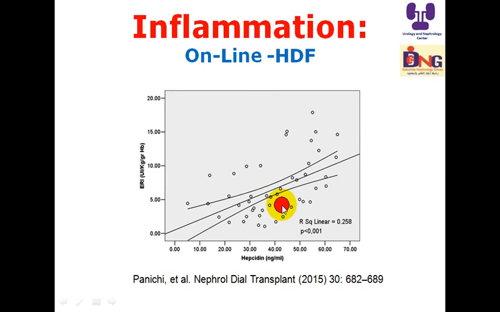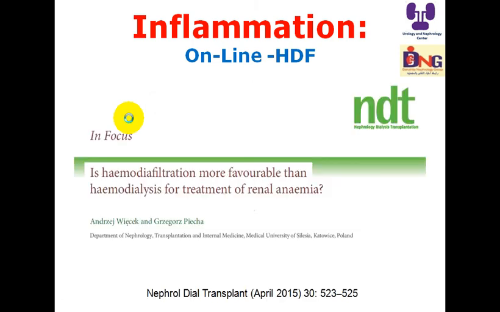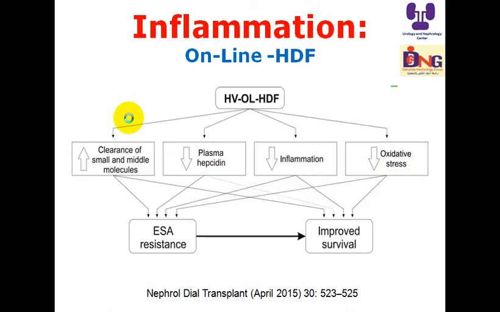In this study they showed that if you look here, the hepcidin is reduced. Hepcidin is removed by on-line hemodiafiltration, and this explains why the resistance to EPO, to erythropoiesis stimulating agents, decreases with the use of on-line hemodiafiltration. Hemodiafiltration is more favorable than hemodialysis for treating renal anemia, and this is the explanation or the concept.